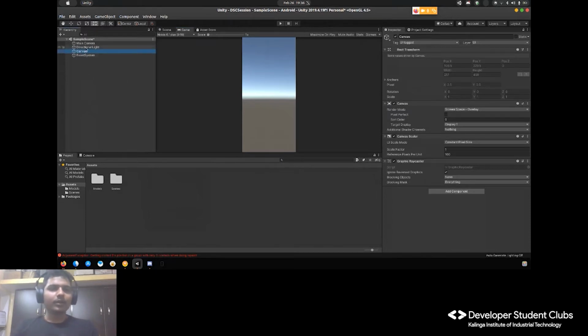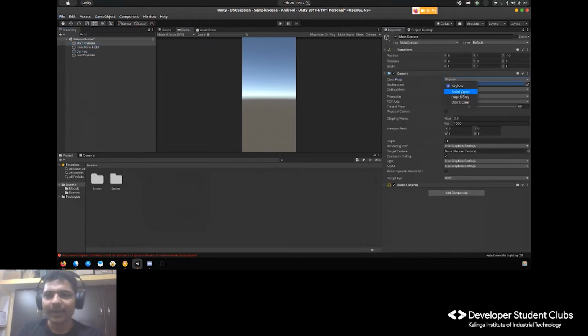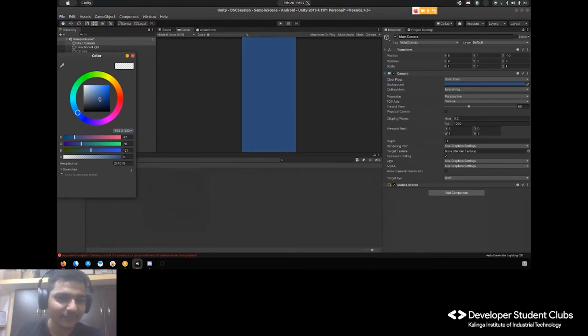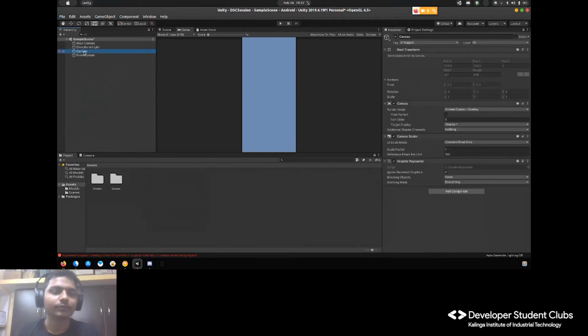What I recommend, and what I do, is go to the main camera and change the skybox to solid color first, because the skybox is a bit annoying, I don't like it. Let's make it something like this. Okay, cool. Now, whatever UI element I have to add, I will add it under the canvas.